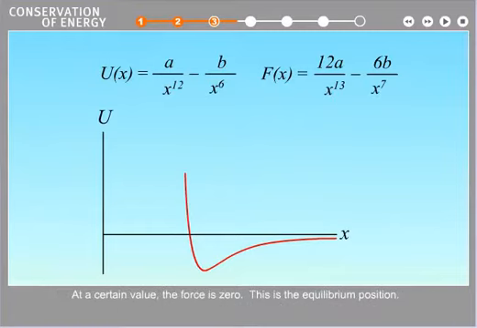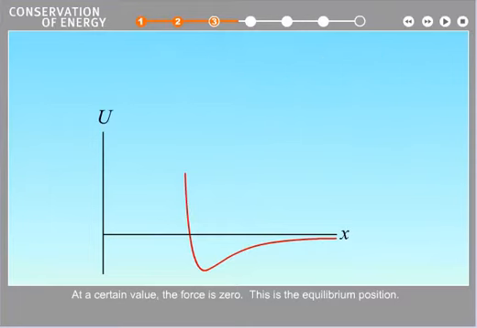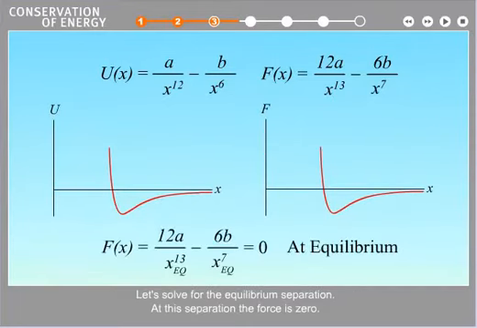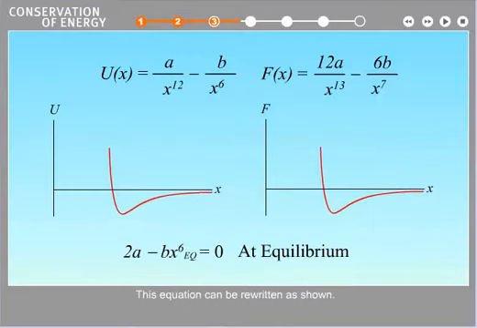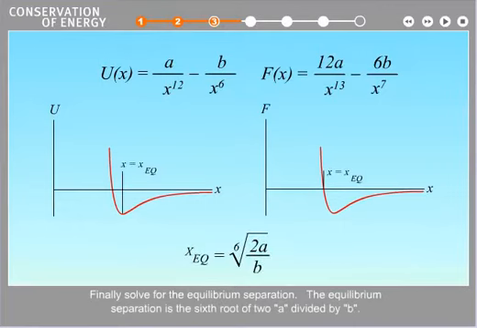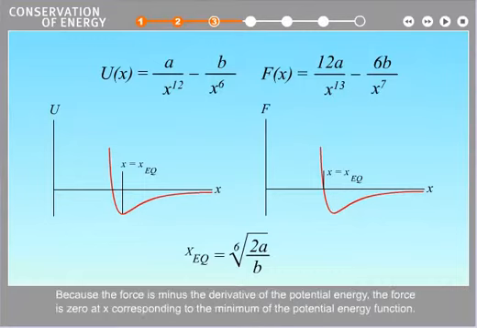At a certain value, the force is 0. This is the equilibrium position. Let's solve for the equilibrium separation. At this separation, the force is 0. This equation can be rewritten as shown. Finally, solve for the equilibrium separation. The equilibrium separation is the sixth root of 2A divided by B. Because the force is minus the derivative of the potential energy, the force is 0 at x corresponding to the minimum of the potential energy function.